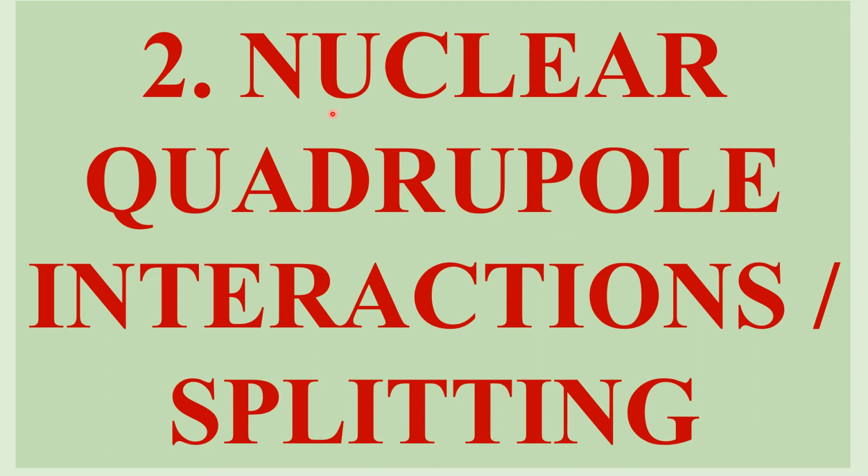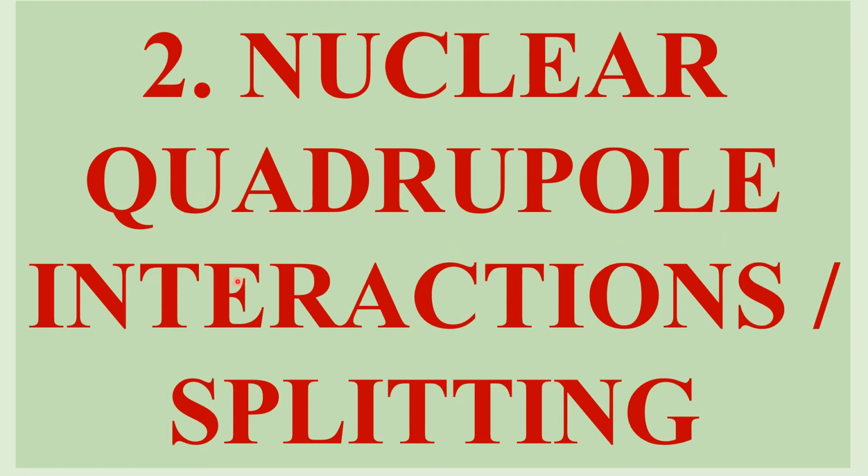Please watch the NQR spectroscopy lesson. I have explained very clearly what a nuclear quadrupole is. Here also we will study nuclear quadrupole interactions, which split the Mössbauer spectrum into two lines.